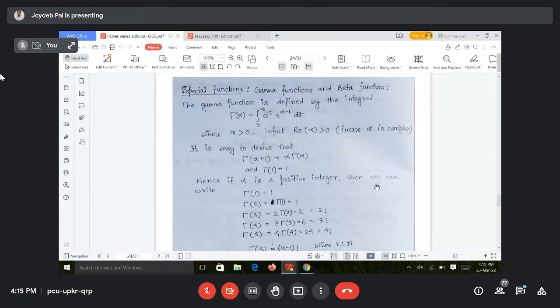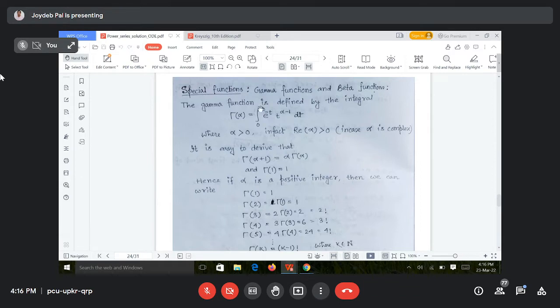Mostly, there are some uses of beta and gamma functions in JEE main or advanced topics, maybe. So no problem. See, why am I discussing these special functions? Because there is some use of these special functions in the Bessel equation. Okay. So we will discuss the beta function and gamma function, these two types of special function.